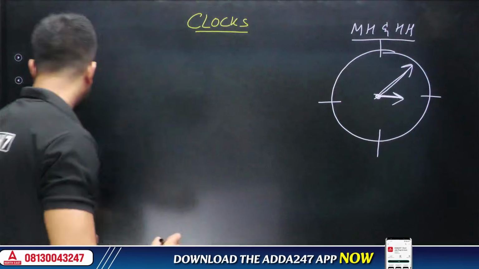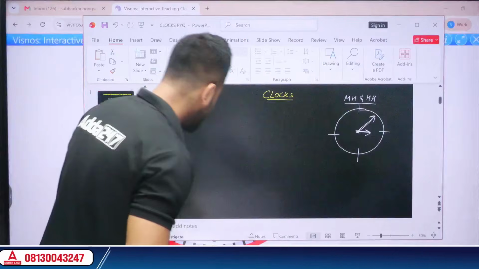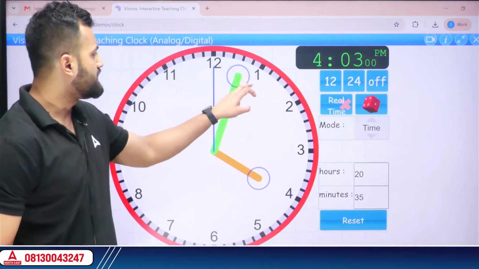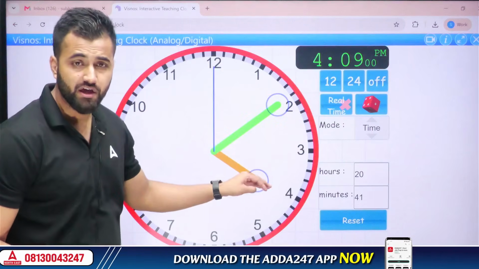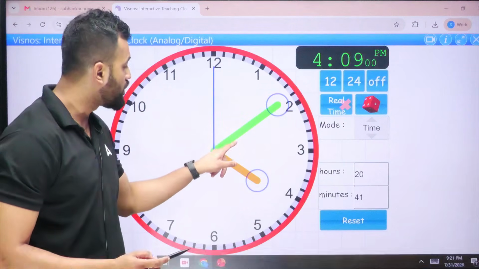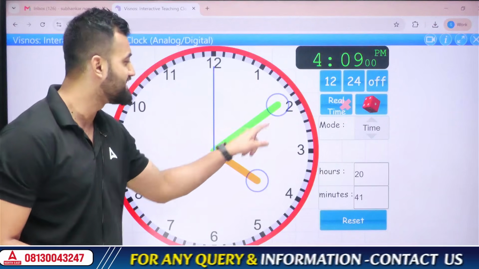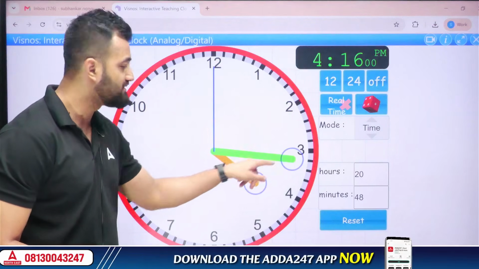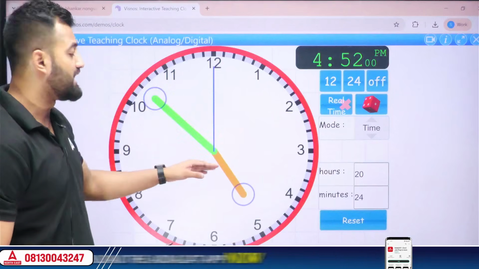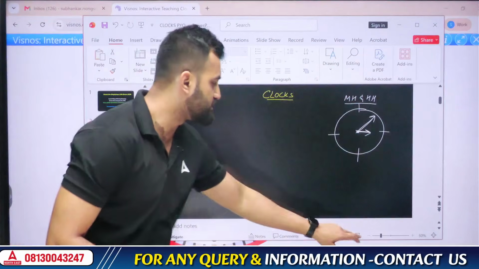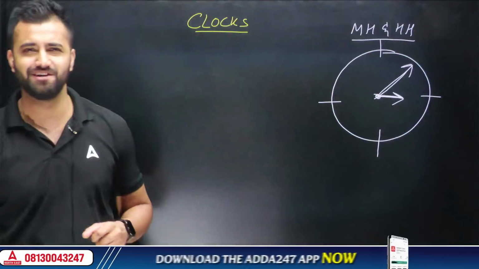And if you notice very carefully, let me show you, this is a clock. Yes, if you notice, suppose it's 4 now. So whenever your minute hand moves, your hour hand also moves. And also you can notice one thing, that there is always some kind of angle which is being formed between your minute hand and the hour hand. Yes, see, if I bring them close, the angle decreases. If I bring them further, the angle increases. Yes, so this particular angle based question are asked many a times in your examination.